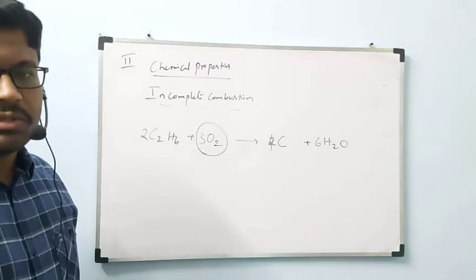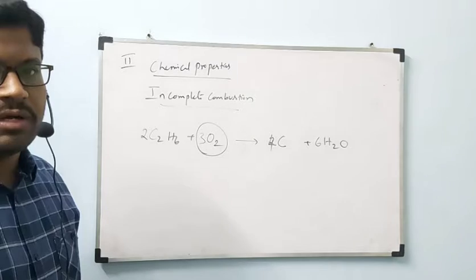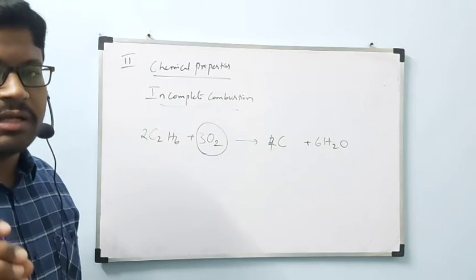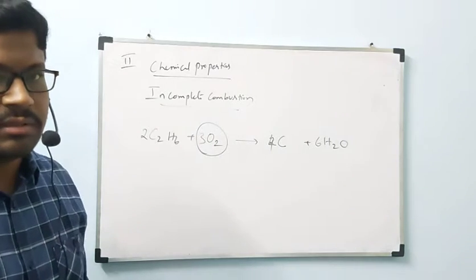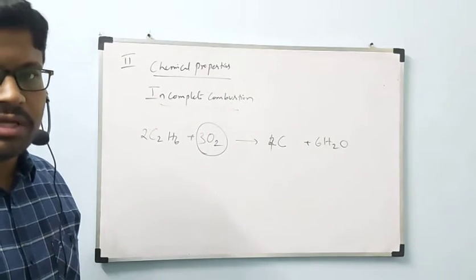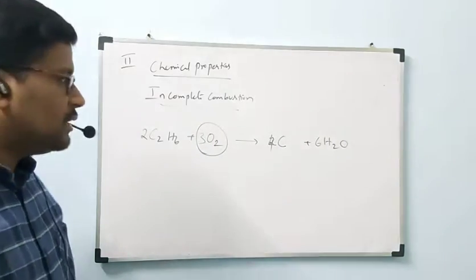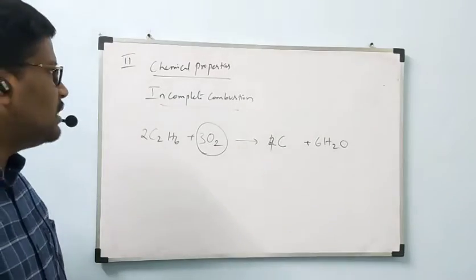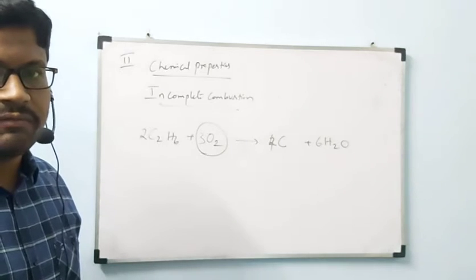If a substance undergoes complete combustion, we will get carbon dioxide and water vapor. That happens when we supply enough oxygen, the correct amount of oxygen. Otherwise, carbon powder will be formed. This is called incomplete combustion. Note down this reaction, all of you.